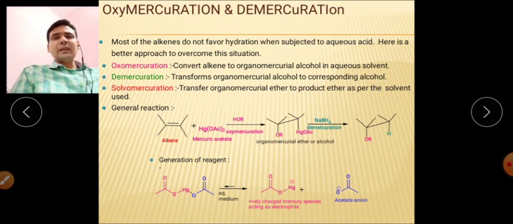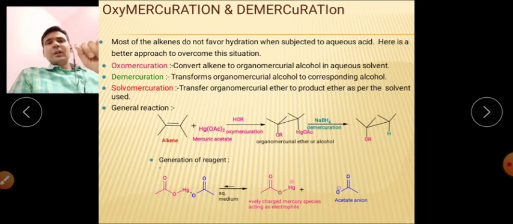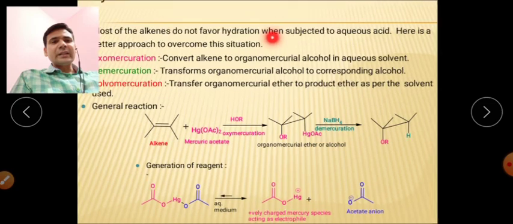If we take H2O, a water molecule, then alcohol will be synthesized. If we take an alcohol, ROH, then a hydroxyl group will not be attached; instead an OR group will be attached to the carbon-carbon double bond. So by this reaction you can not only produce alcohol, you can also produce ethers. ROR can also be synthesized. And how it can be synthesized, you can see on the screen.